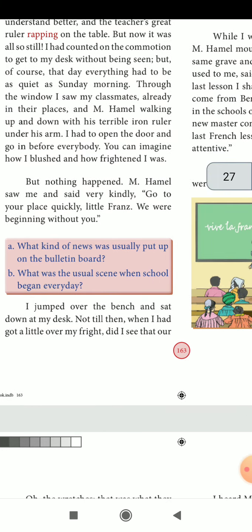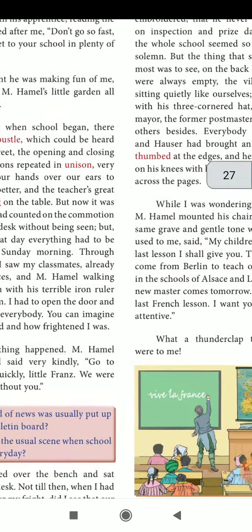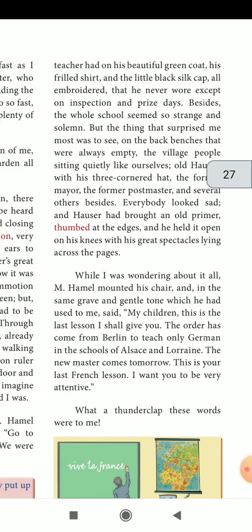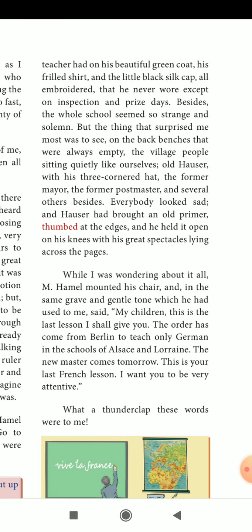And after that, I jumped over the bench and sat down at my desk. Okay, not till then, when I had got a little over my fright, did I see that our teacher had on his beautiful green coat, his frilled shirt, and the little black silk cap, all embroidered, that he never wore except on inspection and prize days. Besides, the whole school seemed so strange and solemn.